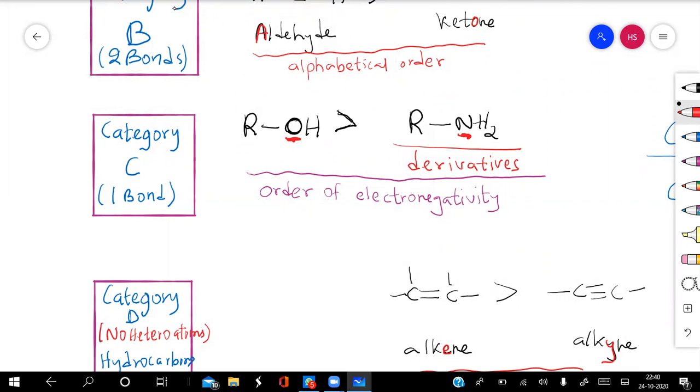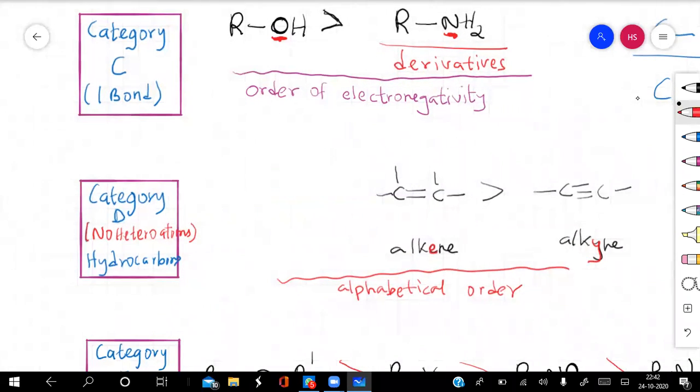So first is alcohol and second is the amines. Again, they have to be arranged in the order of electronegativity. Oxygen has the highest electronegativity, therefore it will be placed first, and nitrogen has the second priority, therefore it will be placed in the next position. Okay, I hope you have understood till category C. Category C contains only those functional groups in which the heteroatom is single bonded.